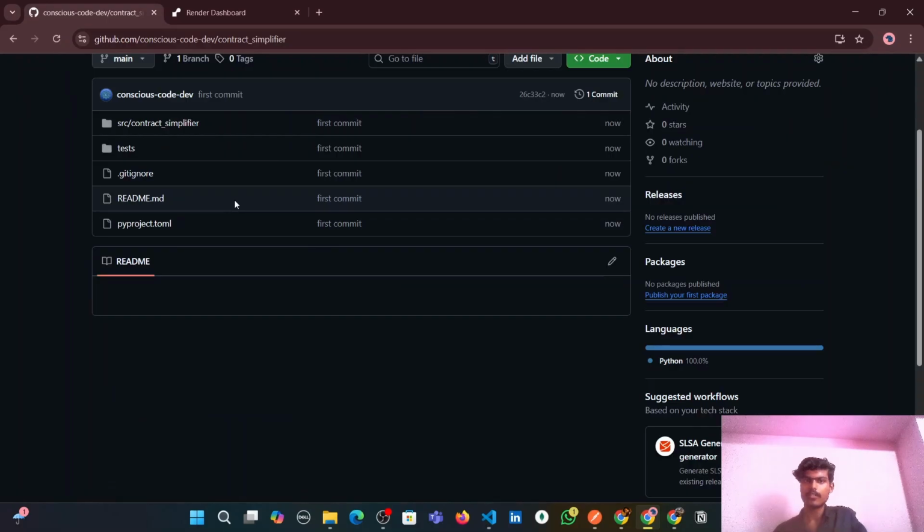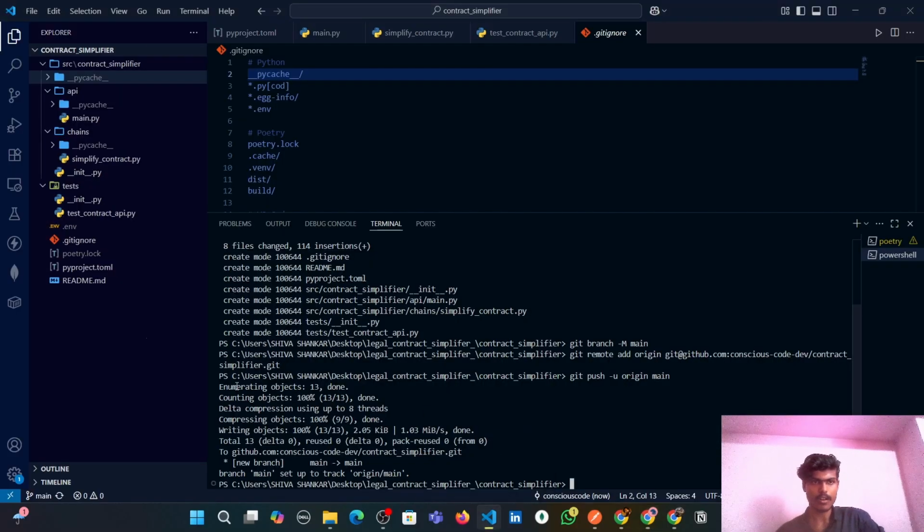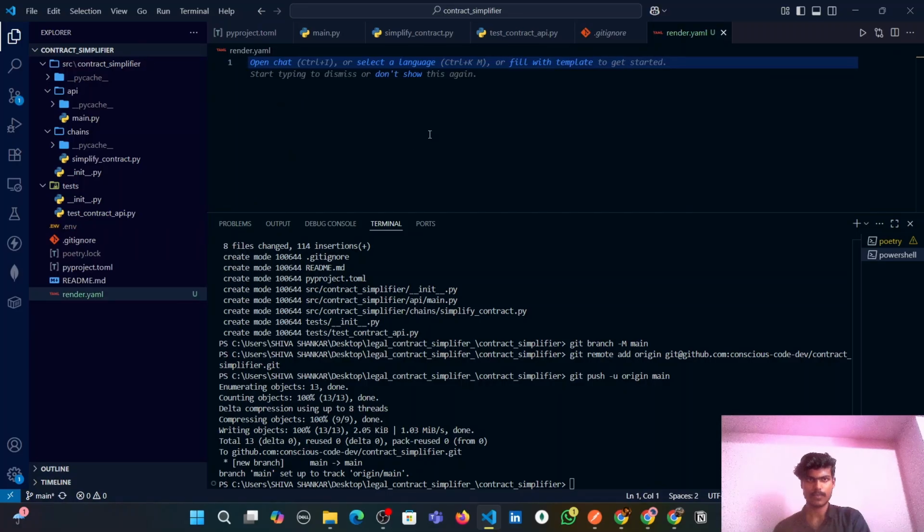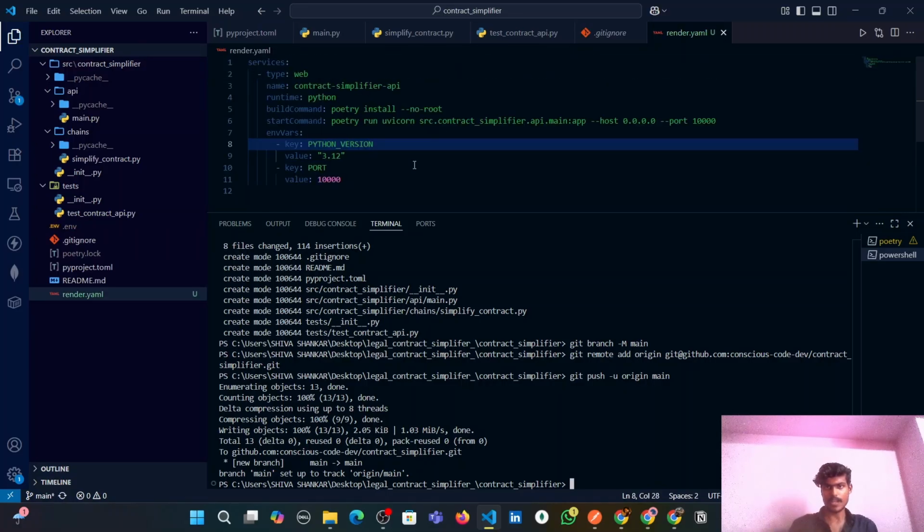And since we are deploying this project on Render, we will need to create a render.yaml file in the root of our project, guys. So render.yaml. I'm just pasting the content, guys. You can find this from our GitHub repository. The link will be in the description. Now, since we have created this new file, let's commit this change into our GitHub repository.